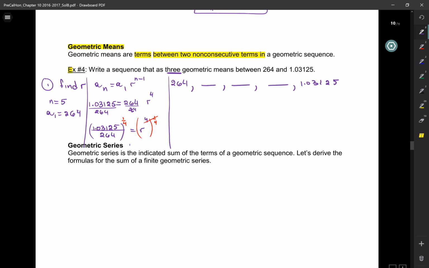So either way, R is 0.25. Imagine that. So now at each step, I'm going to multiply by 0.25. So that means divide by 4. So here I get 66. Divide by 4, I get 16.5. Divide by 4, I get 4.125. And sure enough, when you divide by 4, you get that 1.03 blah, blah, blah. Okay, cool, yes? Okay.